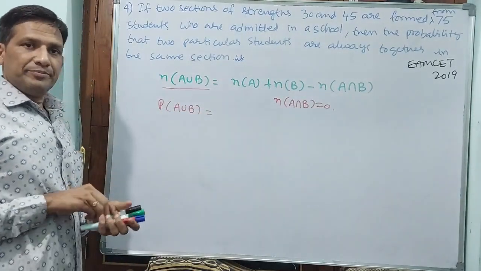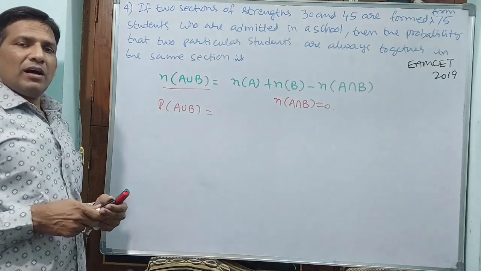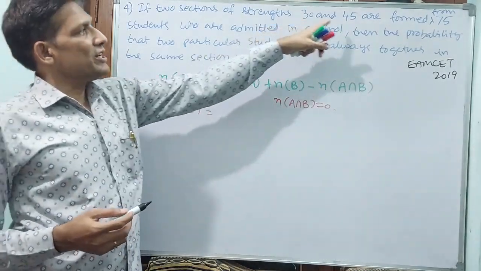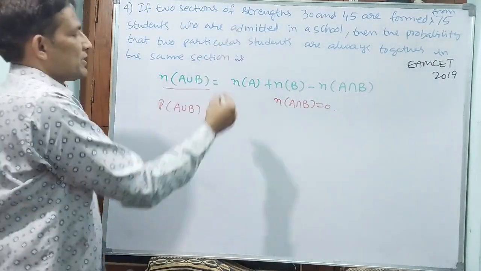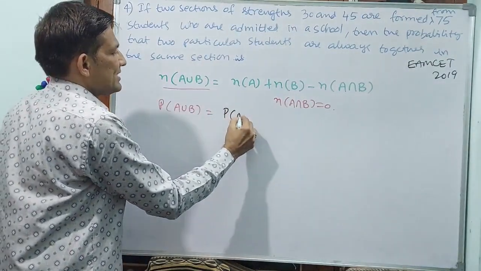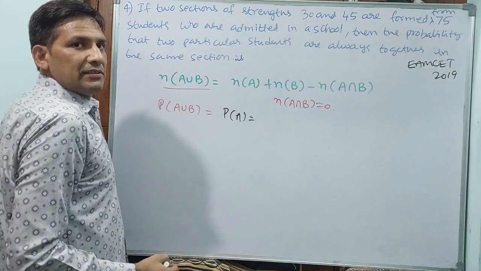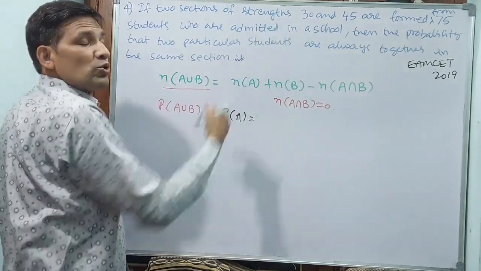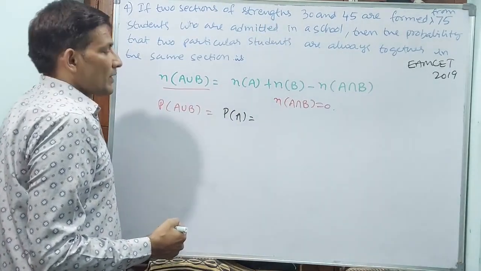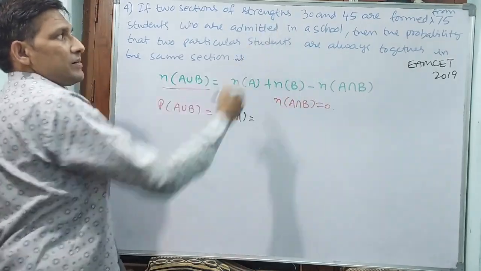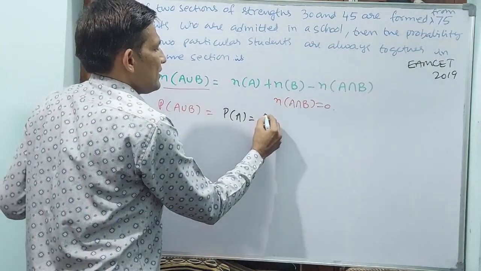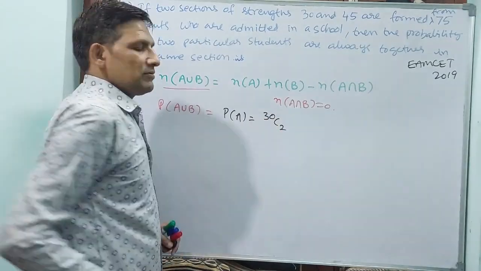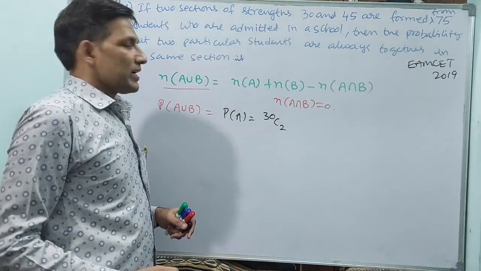Now see, probability of section A, probability of section B, if you add, automatically that will be your answer. Probability of section A, how you are going to take? See, two students in one section: 30 C2.